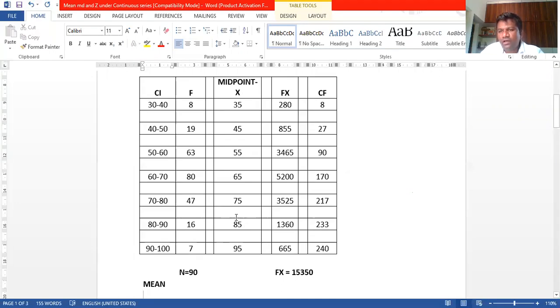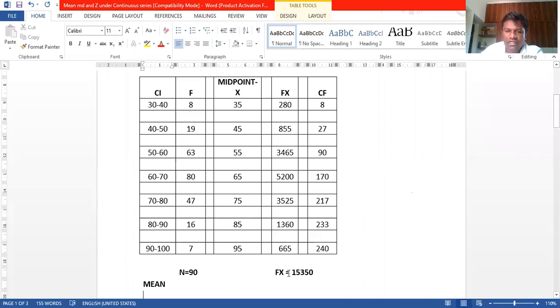What is the mean formula? Before solving any problem we have to write the formula. The mean formula is x bar is equal to sigma fx divided by n. We want to find out fx here. The frequency f is already there, the midpoint x you found here, so fx. 8 into 35, 280. 19 into 45, 855. The remaining calculation is as it is. We have to continue this one.